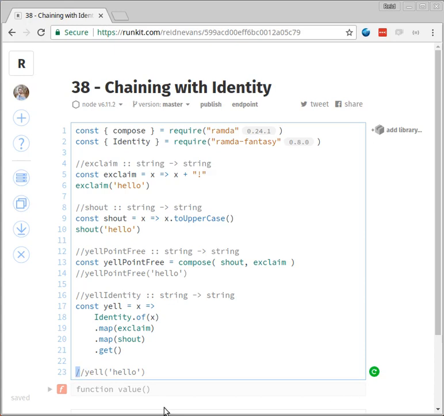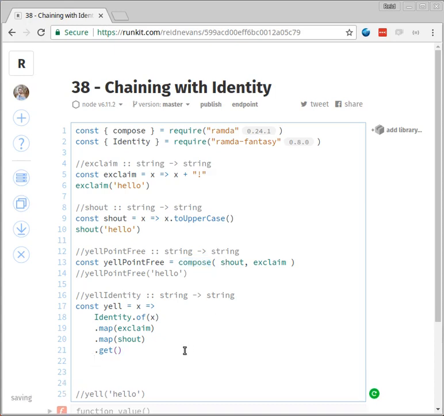So there you have it. That's chaining with identity. So there's one approach to doing this same thing where you're composing these things without going all the way to point free. To me, this is a lot more ceremony, a lot more boilerplate, but it does explicitly define what your argument is. Another way of doing that could be not using compose and instead just doing shout and exclaim.